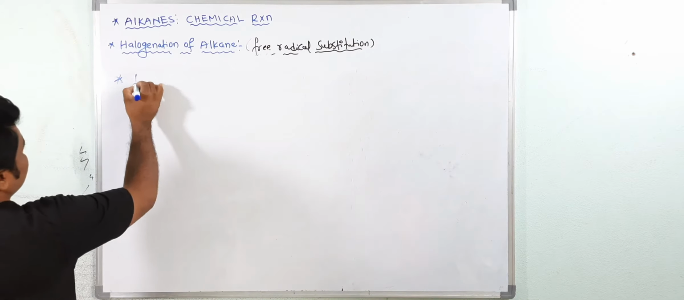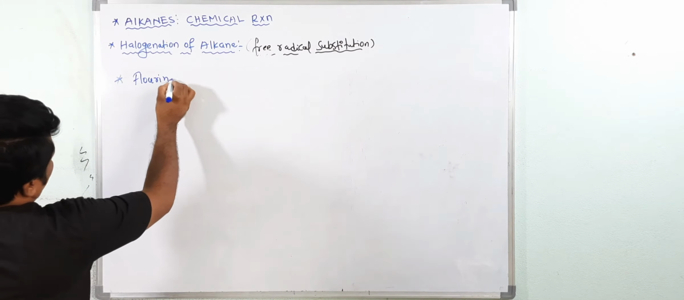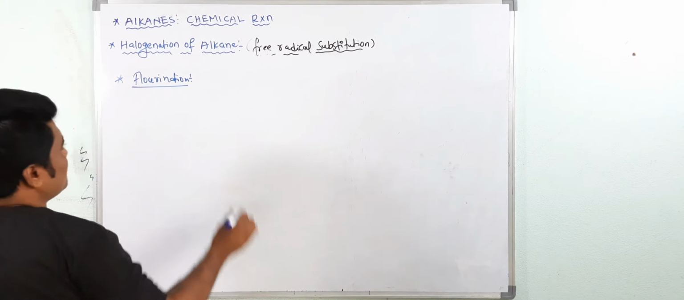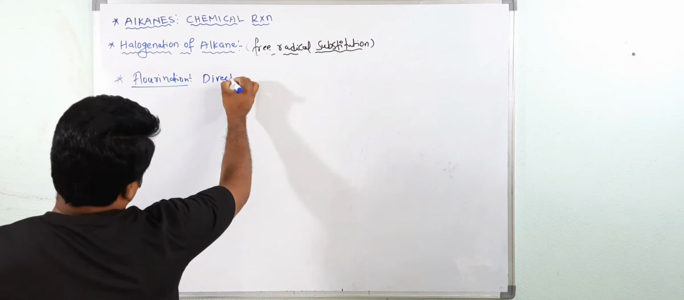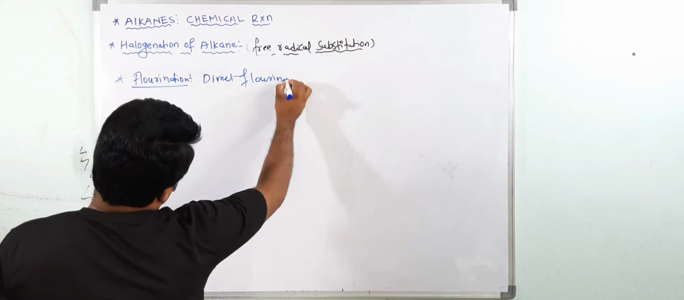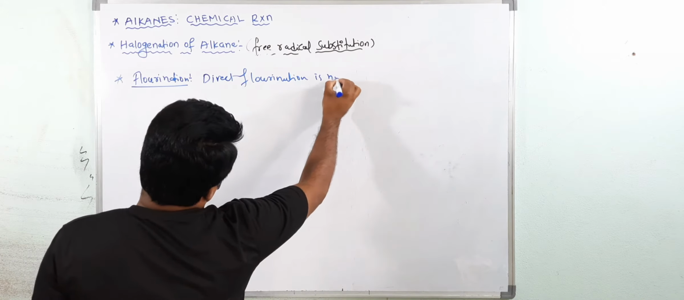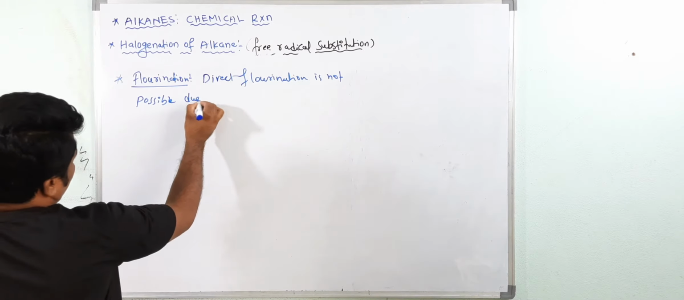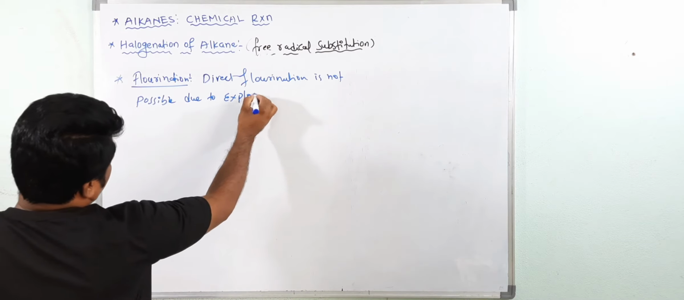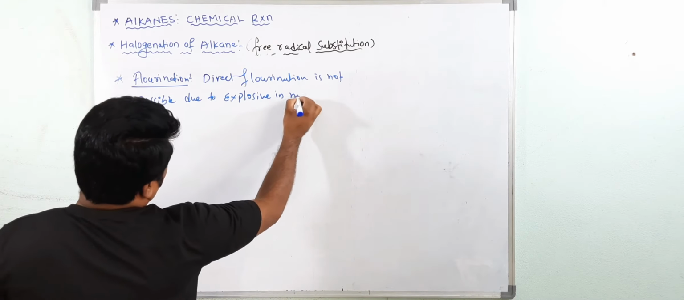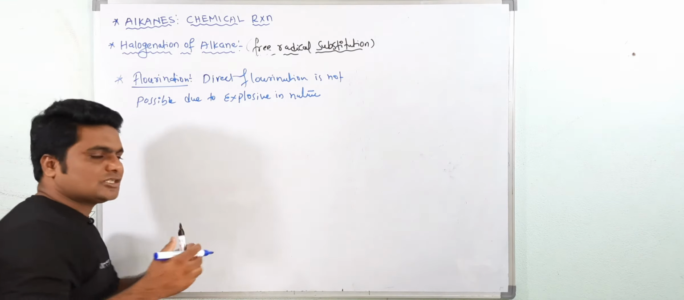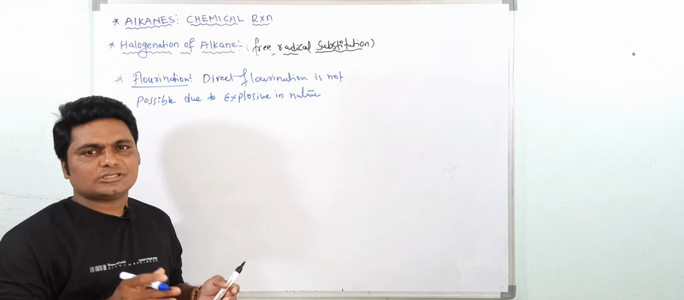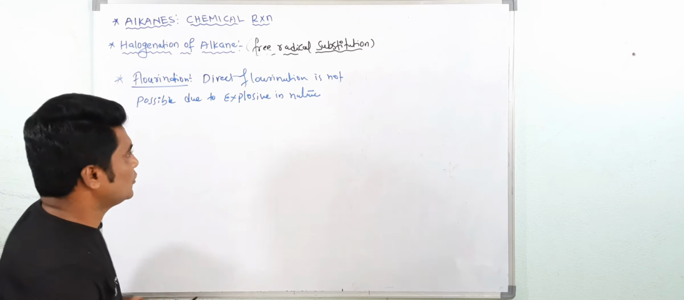Next is fluorination. Actually direct fluorination is not possible, due to explosive nature, because it is a highly exothermic reaction, a large amount of energy is released and the rupture of carbon-carbon bonds also takes place and a huge amount of energy is released. That's why direct fluorination is not possible.